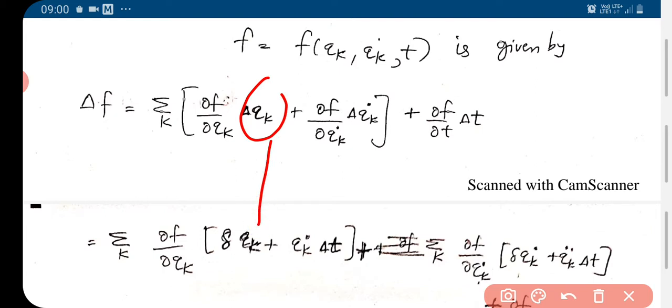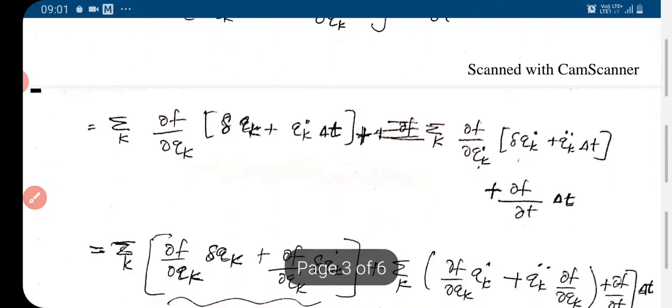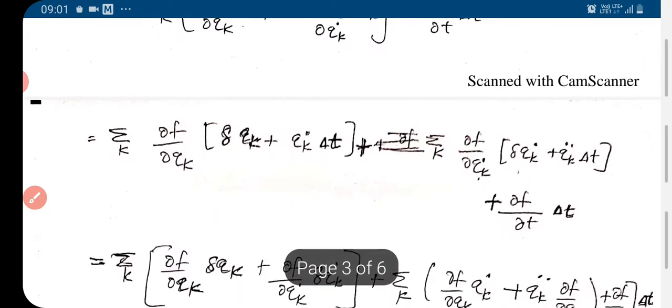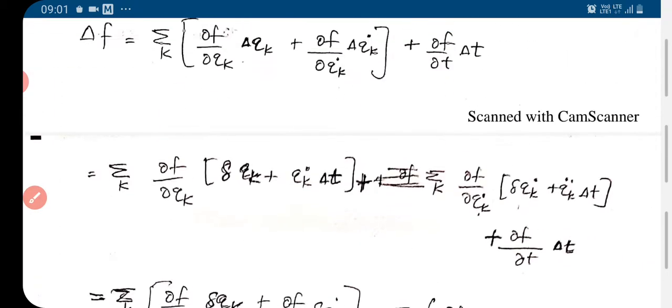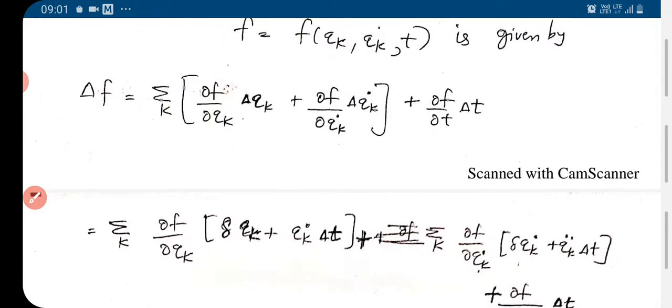Okay, and for del qk dot, we have to differentiate this. So we will get delta qk dot, qk dot is already there, and when we differentiate we have qk double dot delta t. Then dou f dou t delta t. So this is what is written here. So del f is this.